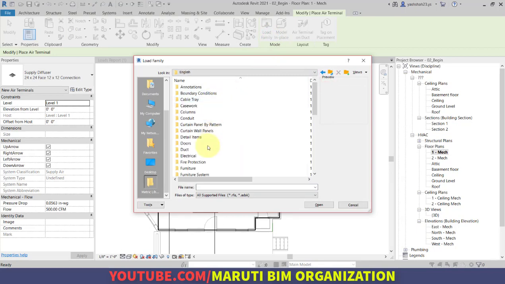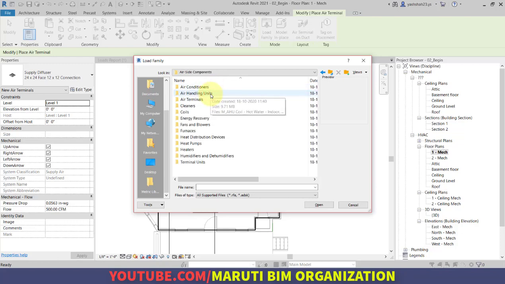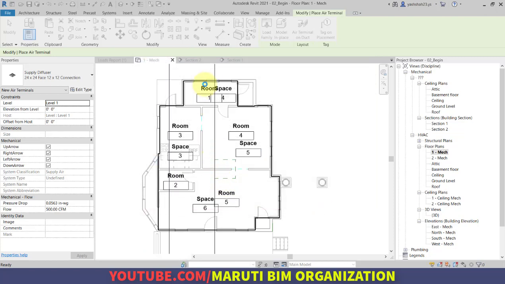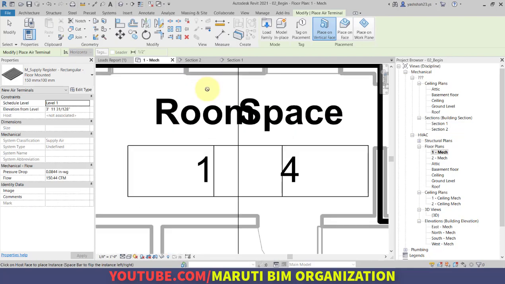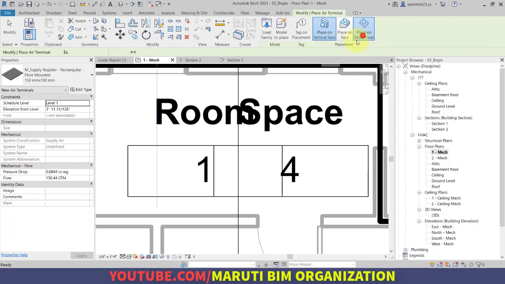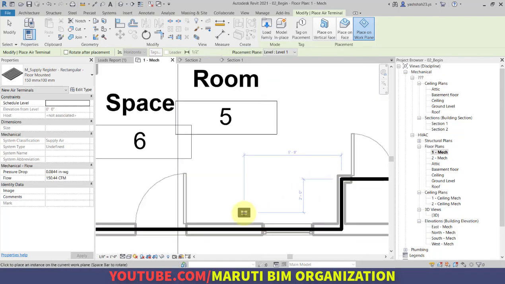So I am going to English, Mechanical, MEP, Air Terminals, and here is the terminal which I want to use, the floor mounted air terminal. Okay, so I'm clicking on Open. Obviously you can use any type of air terminal, and make sure the option Place on Work Plane is selected. Right now my work plane is the first floor level, so it is placing like this. So here I am placing some of the air terminals.